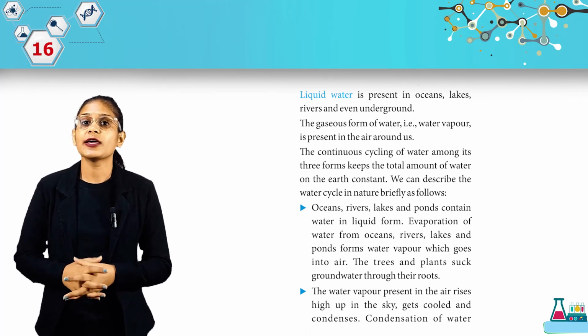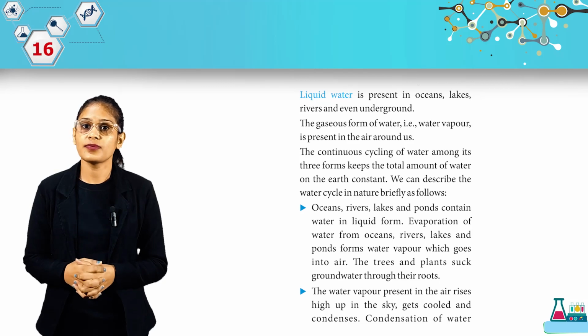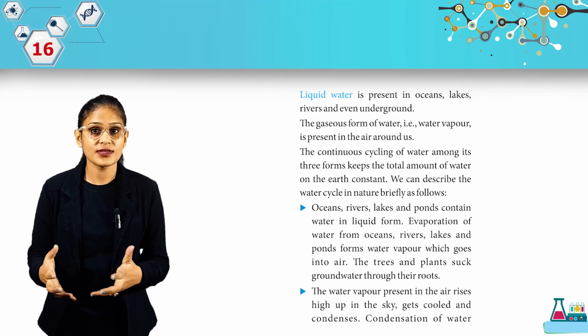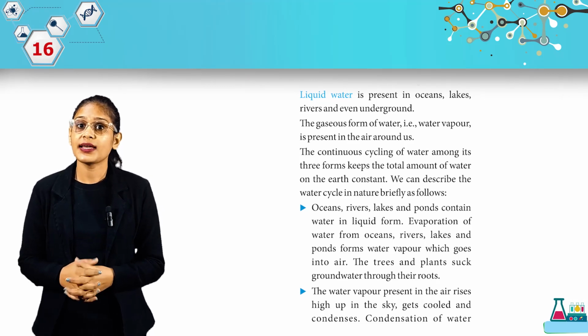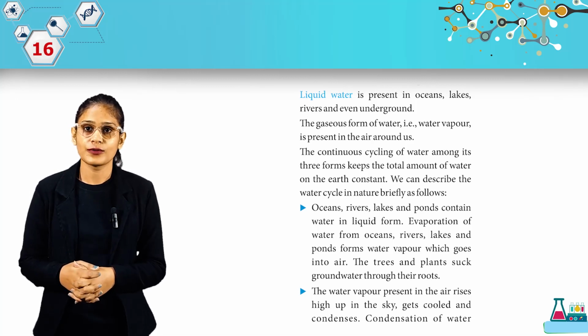The continuous cycling of water among its three forms keeps the total amount of water on the earth constant. We can describe the water cycle in nature briefly as follows.